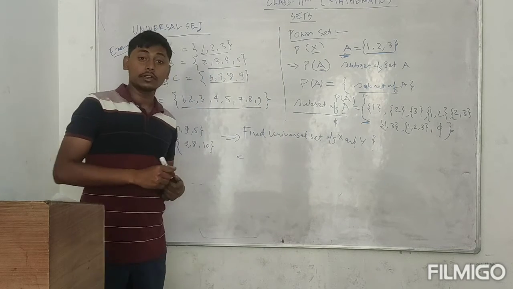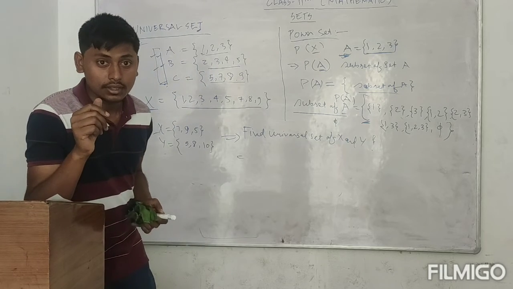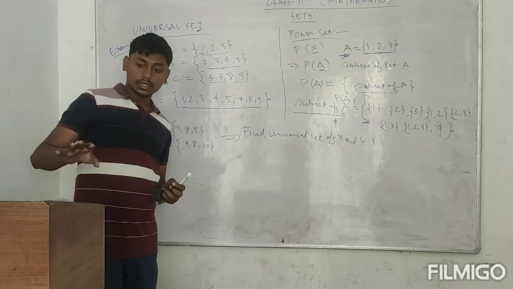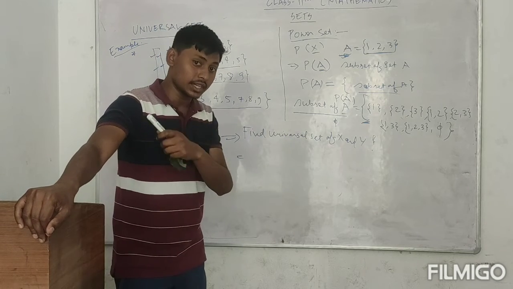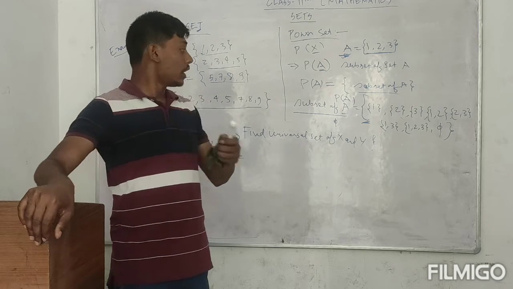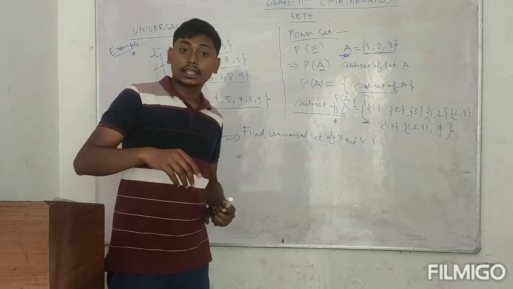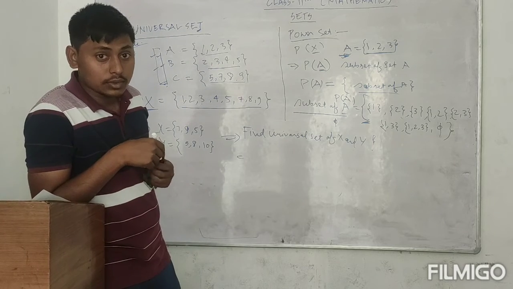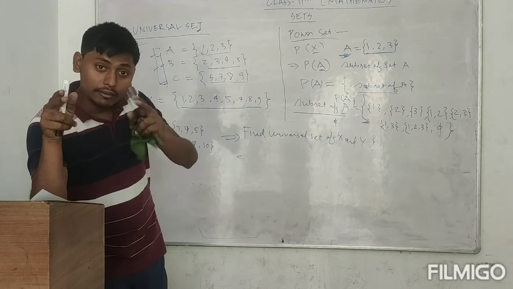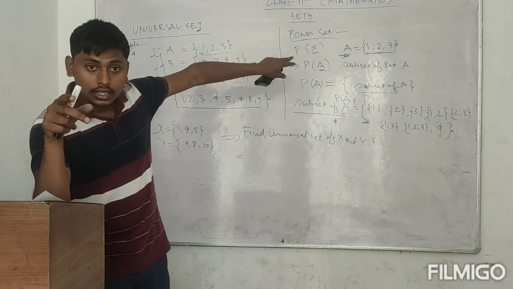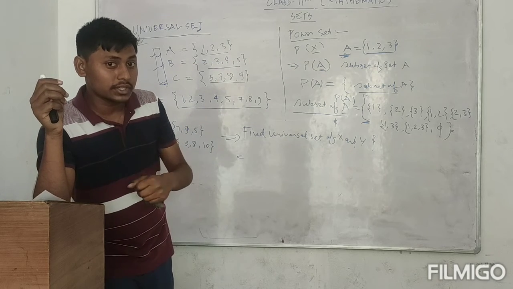So if you have to find the power set of any set, how do you find it? Initially, from the beginning, you have to find out their subsets. You have to know the subsets of the given set. So first you should know how to find the subsets, which we studied in our previous class. The family of all subsets of any set will be the power set of that set A.